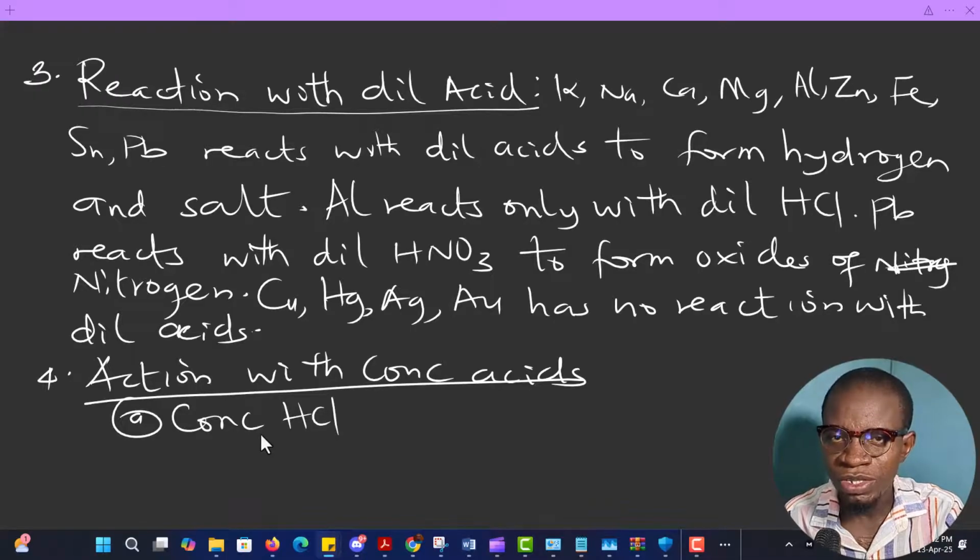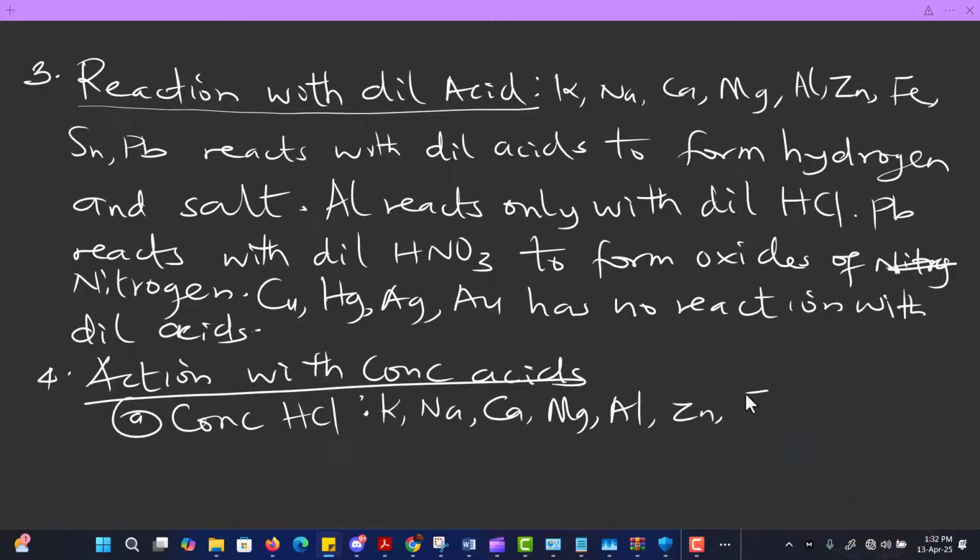Metals such as potassium, sodium, calcium, magnesium, aluminum, zinc, iron, and the last one, tin, react with conc HCl to form two things.